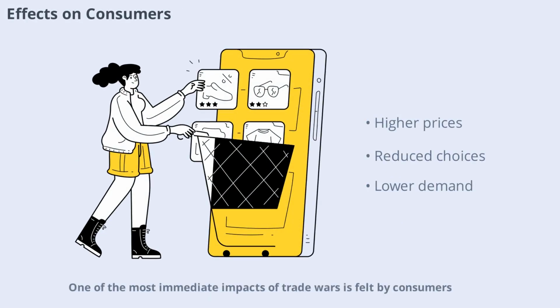One of the most immediate impacts of trade wars is felt by consumers. As tariffs raise the cost of imported goods, prices for everyday items like electronics, clothing, and food can increase. This means that consumers may have to pay more or settle for fewer choices. Over time, higher prices can reduce purchasing power and lower overall demand, which can slow economic growth. Understanding how trade wars affect consumers helps illustrate why these conflicts are so significant.